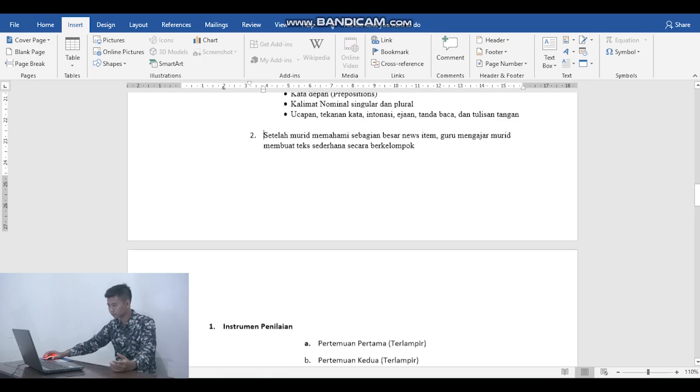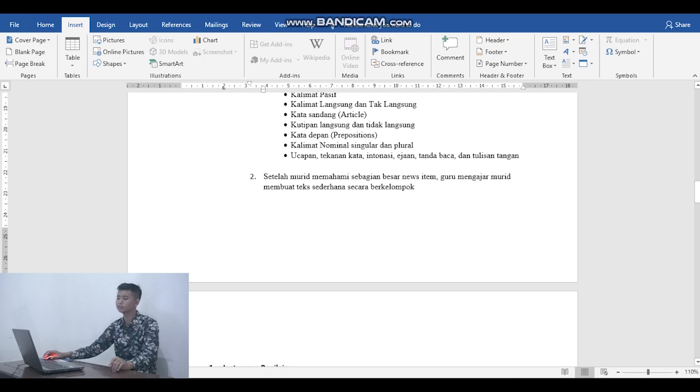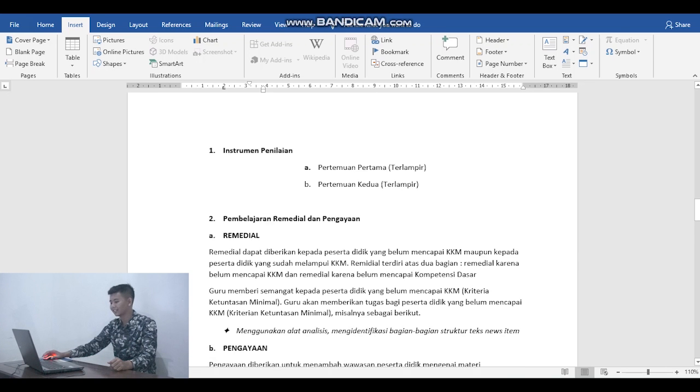For example, the teacher will explain that in a news item they should use a big heading to make the reader interested, and they should give the source at the end. So in this meeting they just make a news item in their small group, something like that.